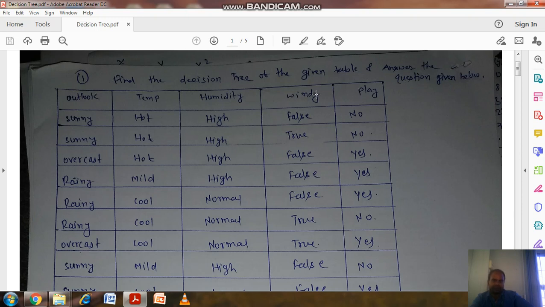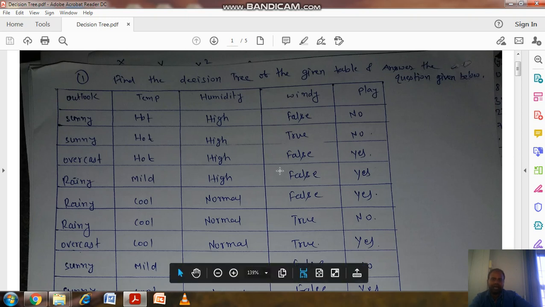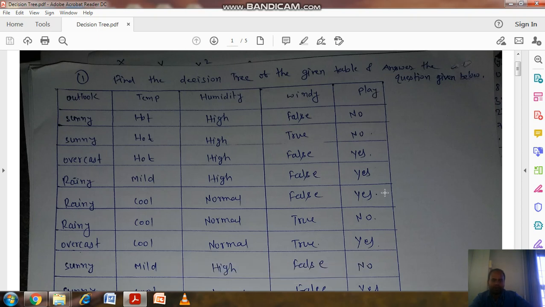The given situations are outlook, temperature, humidity, and windy. Different values are there, and under these values, whether the game has been played or not is given as statistical data.